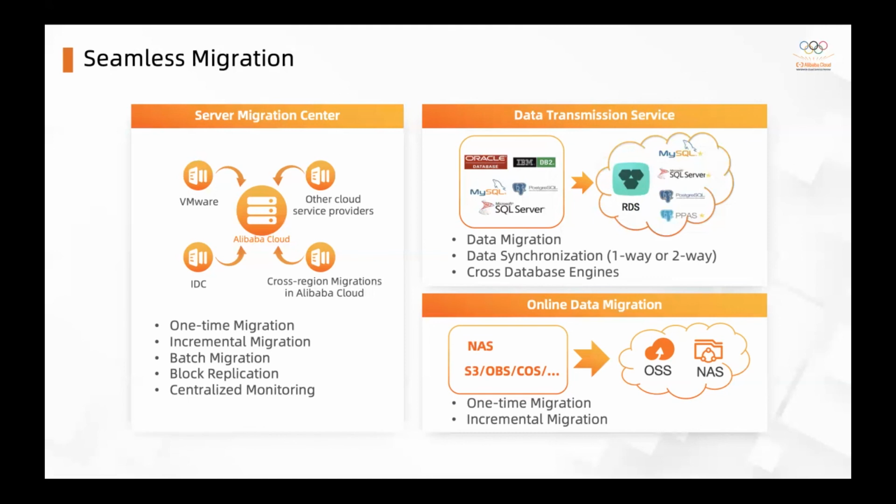Right. The thirdly is about the data migration. If you have a NAS or you have an object storage in your on-premise or another cloud operator, you can simply use the online data migration to move your data storage to Alibaba Cloud. Again, we support the one-time migration. We do support the incremental migration as well, right?